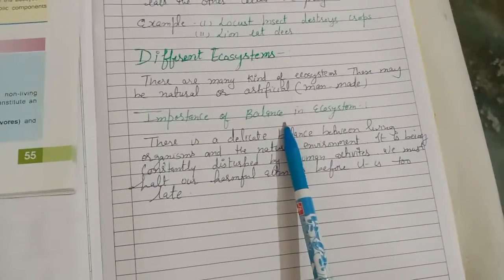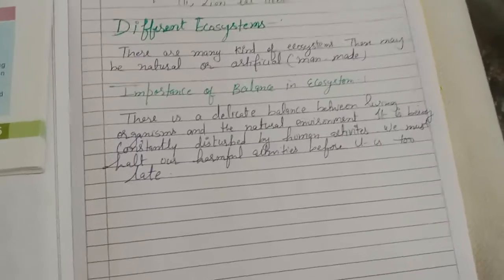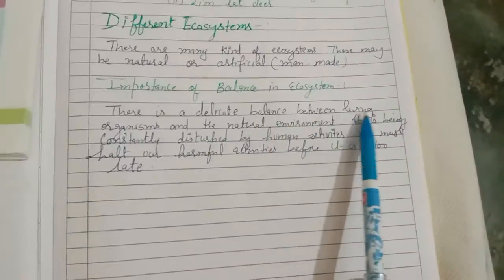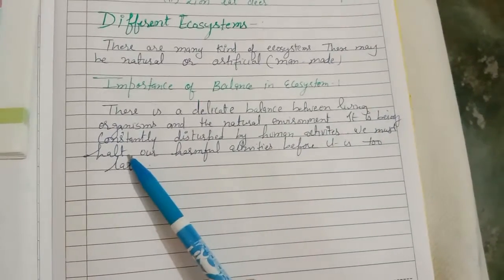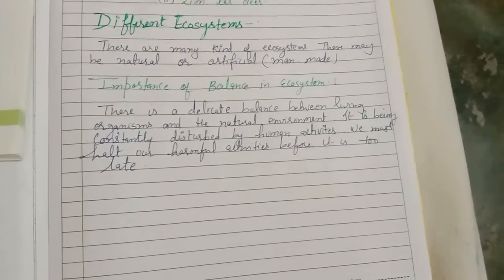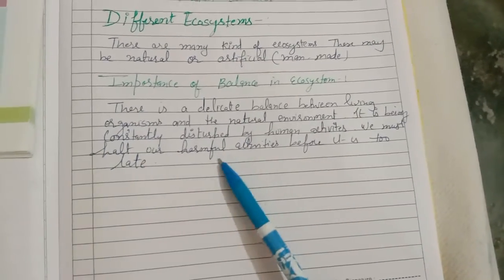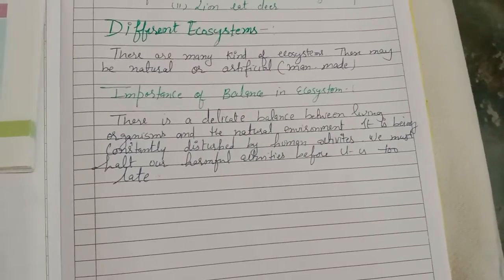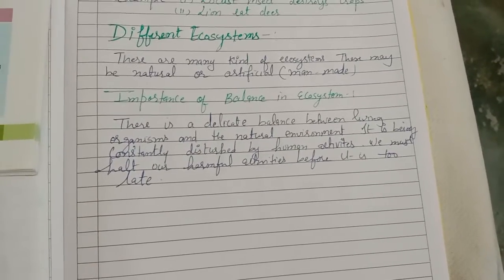Okay, the importance of balance in the ecosystem: there should be a balance in the ecosystem. If the ecosystem is not balanced, all the food chains will be disturbed. There is a delicate balance between living organisms and the natural environment, and it is constantly being disturbed by human activities. We must halt our harmful activities before it is too late. Many organisms are being destroyed due to human activities, so we should control them to save our ecosystems.